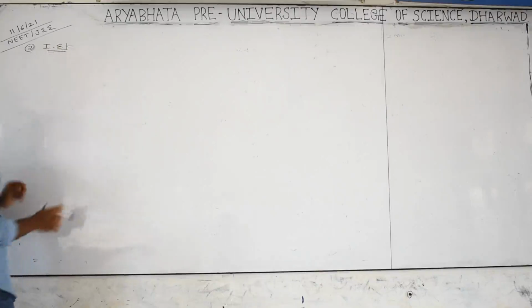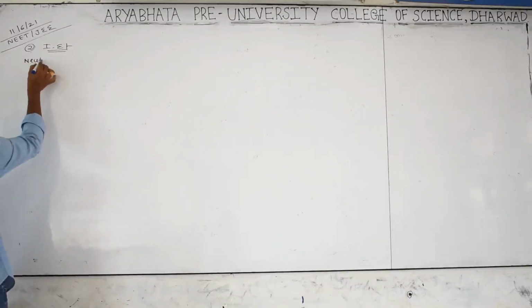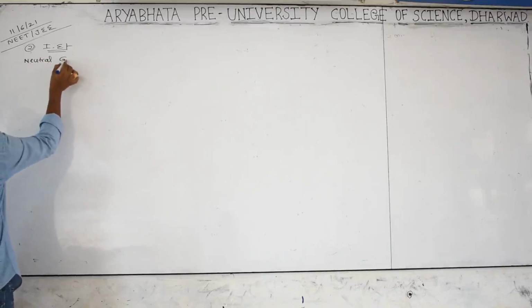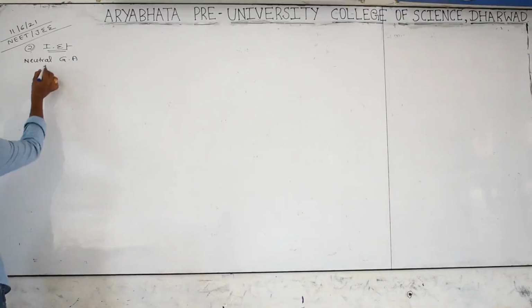What is the meaning of ionization energy? You already have an idea. We have to take the neutral gaseous atom, then only the values will be accurate. If you take the solid state or liquid state, the values are affected by surrounding particles. Such a problem is not in the gaseous phase.